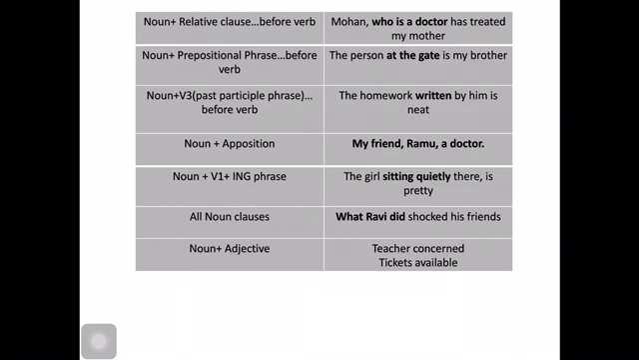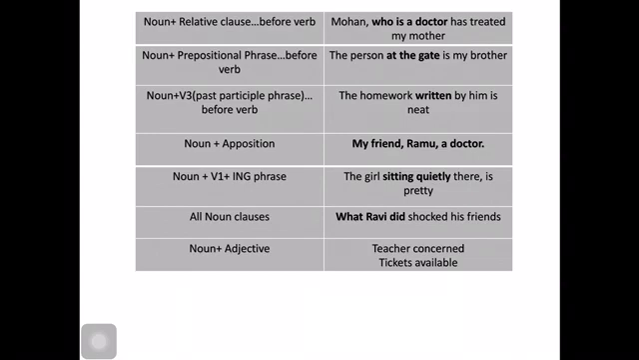So after the noun, if we have the past participle phrase, then it becomes a noun phrase. For example, the homework written by him is neat. So here, written by him is the past participle phrase. Written is a V3 form. Before that a noun is there, then altogether, the homework written by him is the noun phrase.